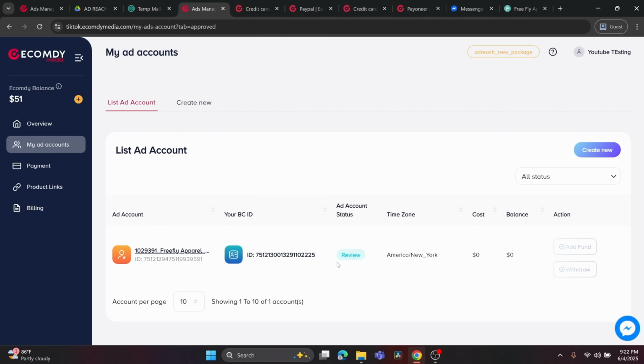So yeah, that's all, and that's the process on how to create a TikTok agency account. It is super simple, and in case you have any question, you can reach out to us on Messenger as well. And the good news is, once your account gets approved, our team will create an exclusive WhatsApp group where you can ask any questions you have, maybe related to the agency account or TikTok ads. Our team is always available to help you out.